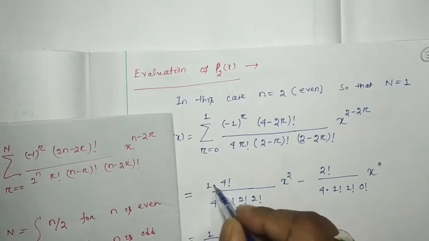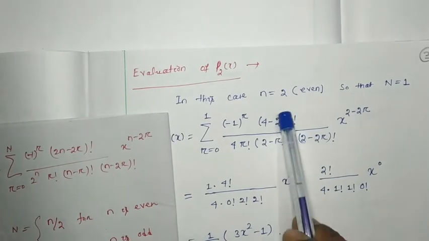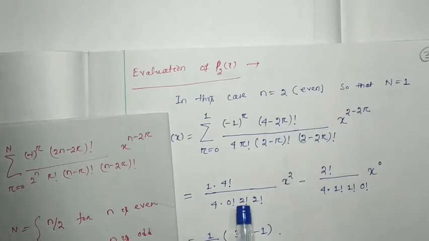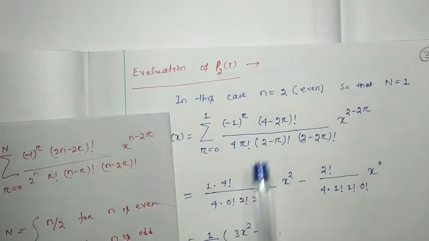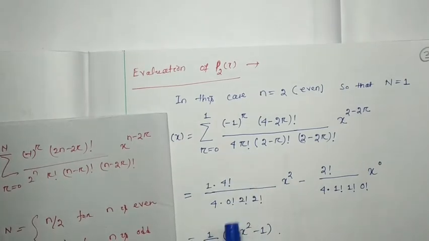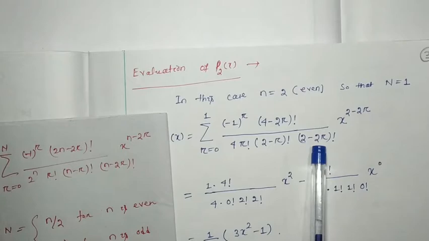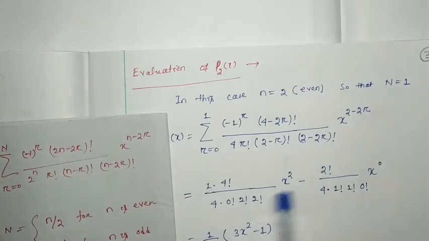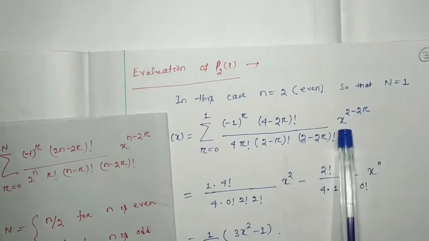Then, r equal to 0, so 2r equal to 0, we get 4 factorial, whole divided by 2 to the power 2 (4) into r factorial, r is 0, 0 factorial, and then (2 minus 2r) factorial, which will be 2 factorial, into x to the power 2, which will be x square.